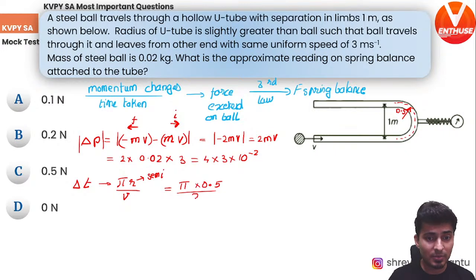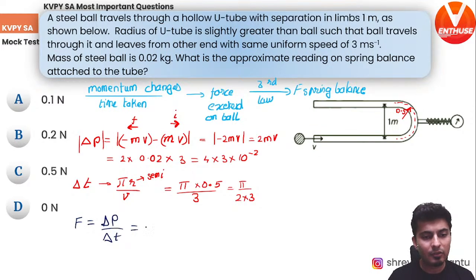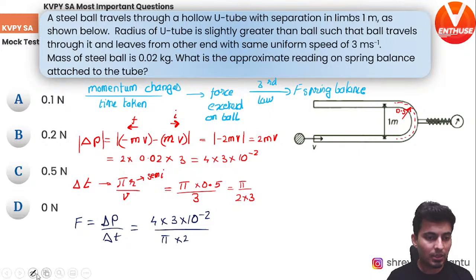Divided by speed. What is the speed? 3. So this is nothing but pi by 2 into 3. So that's it. Now let's start solving the question. So the force which is exerted, which is delta P by delta t, will be 4 into 3 into 10 to the power minus 2 divided by pi by 2 into 3.